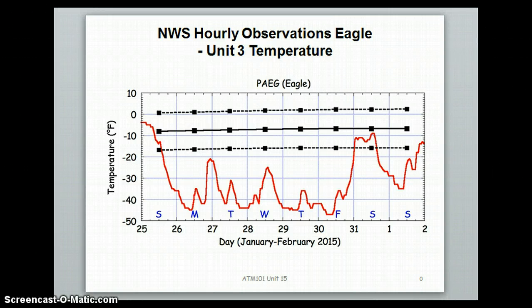We can see that for January 25th, the maximum temperature was 4 degrees Fahrenheit, while the minimum was -36. This was a temperature range of 40 degrees, and a mean temperature for that day, according to the max and min, was right around -20 degrees. On January 29th, we can see that the max temperature was -35 degrees, and the minimum was -45. This makes the temperature range only 10 degrees apart, while the mean temperature for that day was -40 degrees, so that day was much colder than the beginning of the week.